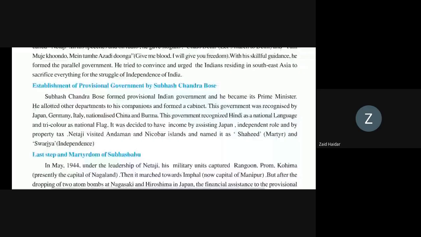The government recognized Hindi as a national language and the tricolor as the national flag. And Netaji visited Andaman and Nicobar, so it is named Shahid and Swarajya.